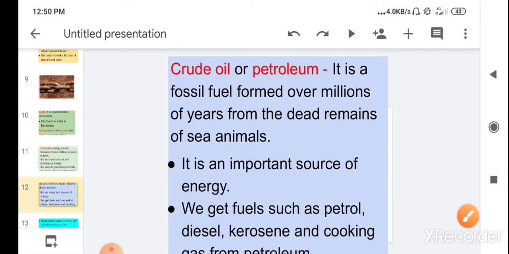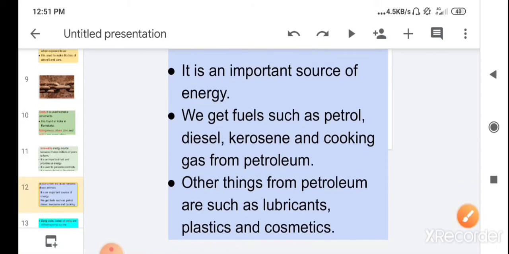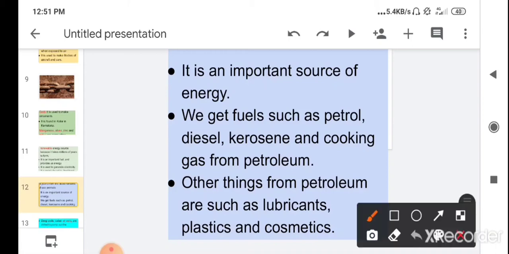Children, we get fuels such as petrol, diesel, kerosene and cooking gases from petroleum. So petroleum is a very important source of energy. Children, other things we get from petroleum are lubricants, plastic and cosmetics.